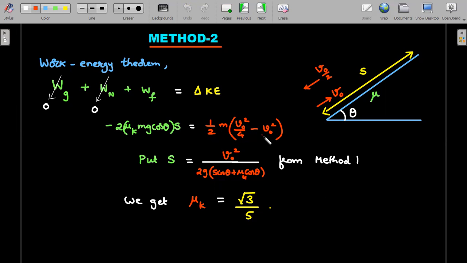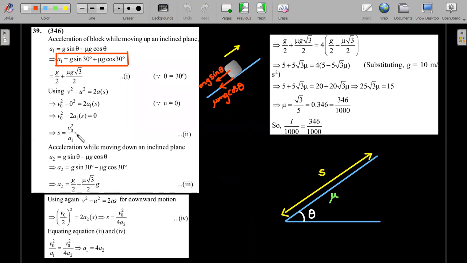Kinetic energy change I substituted. You'll get the value of s is equal to, you already got the s. You have to do the first part. So in method 1, this part is obvious, you are supposed to write that.